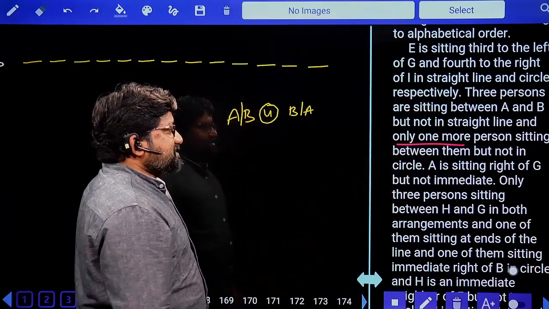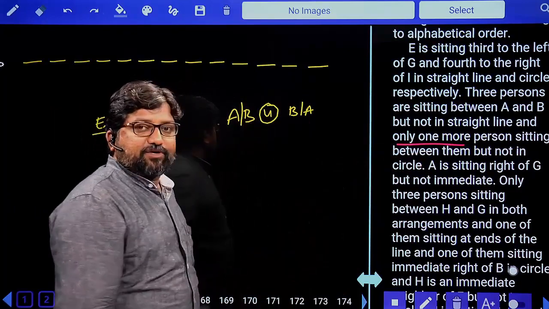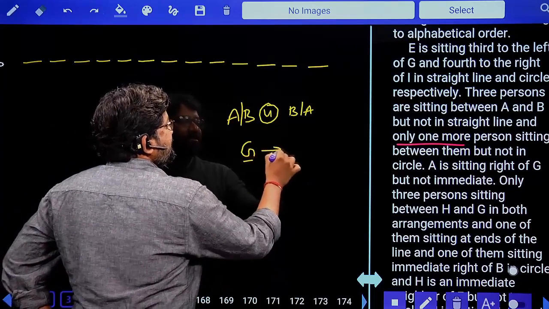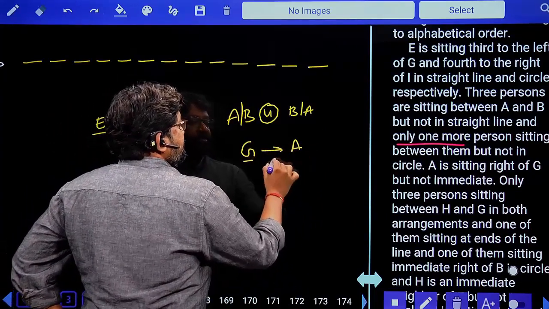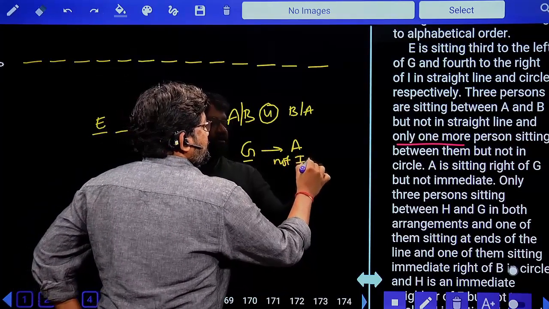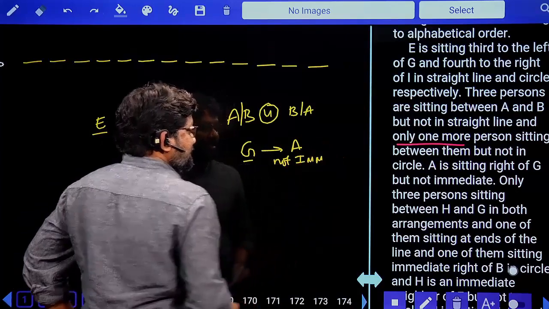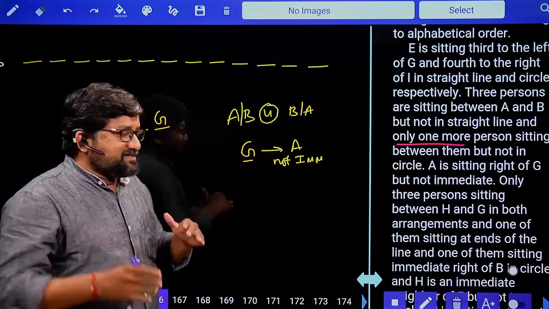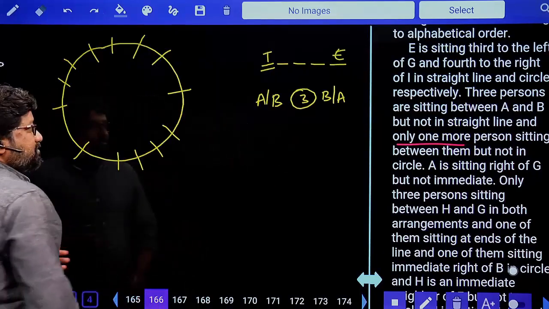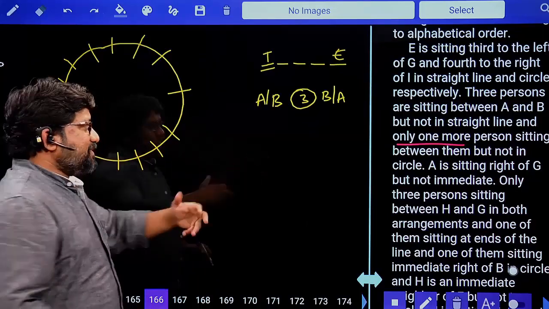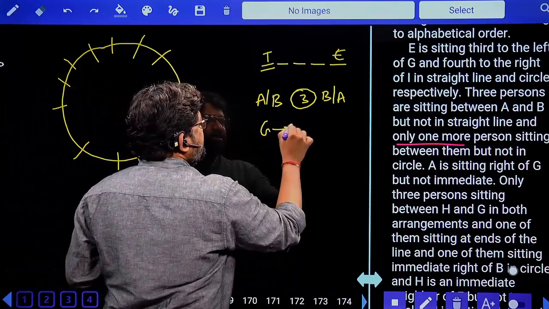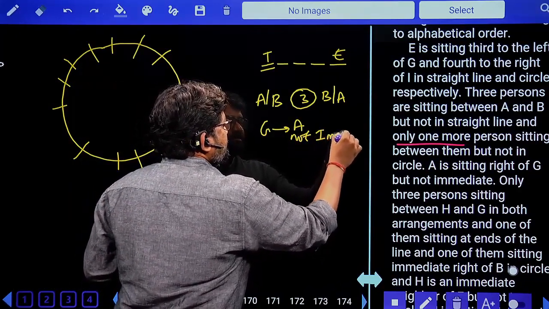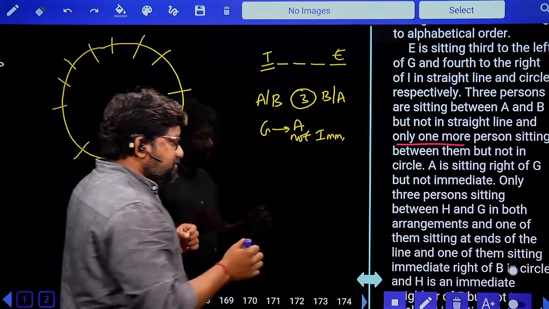Next, A is sitting to the right of G, but not immediate. This is G, and on the right side, A, but not immediate. I'm underlining this. But is it in the line or in the circle? We don't know. He just told this information, so we will apply it for both cases. A is sitting right of G, but not immediate.